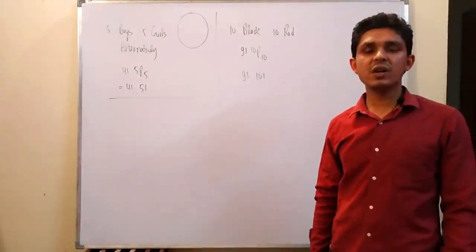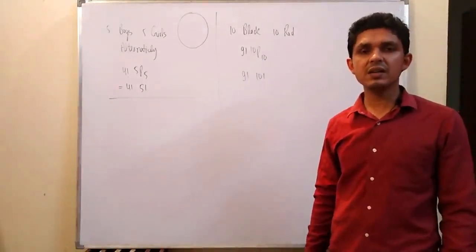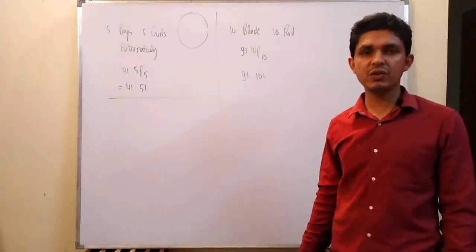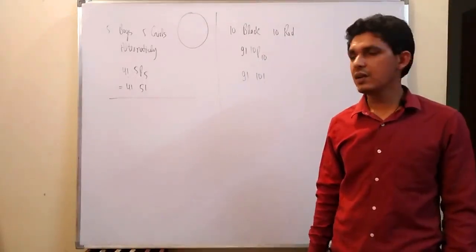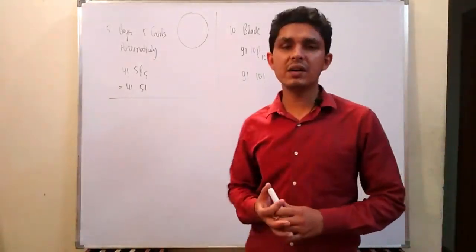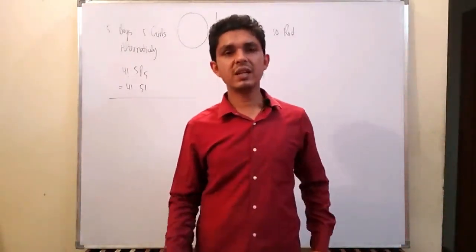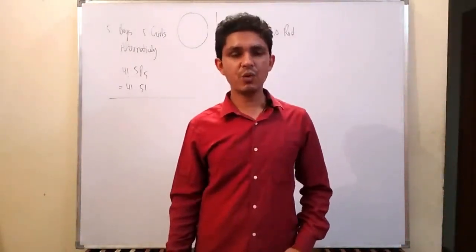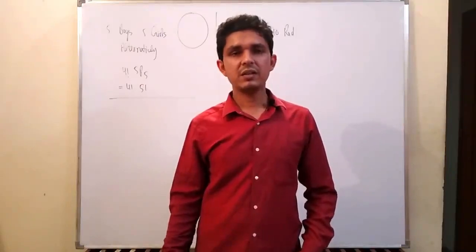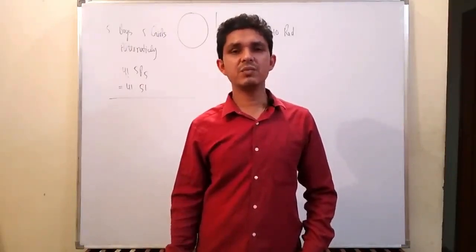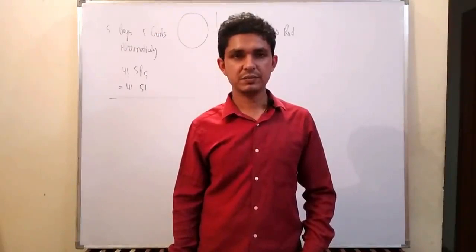So this was all about the linear and circular arrangement of objects. If we have understood all this, the next thing we can understand more easily. The next thing we have is the arrangement of letters.